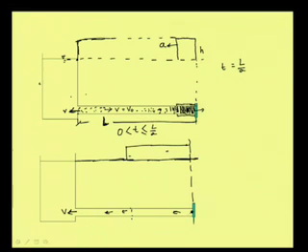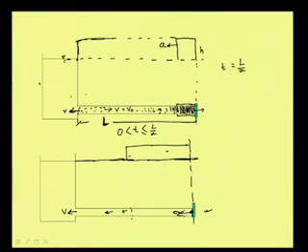Now water is moving in this direction. So on this side we do not have water. So when the movement of water in this direction has progressed up to this point, then this part of water will also start moving in this direction.